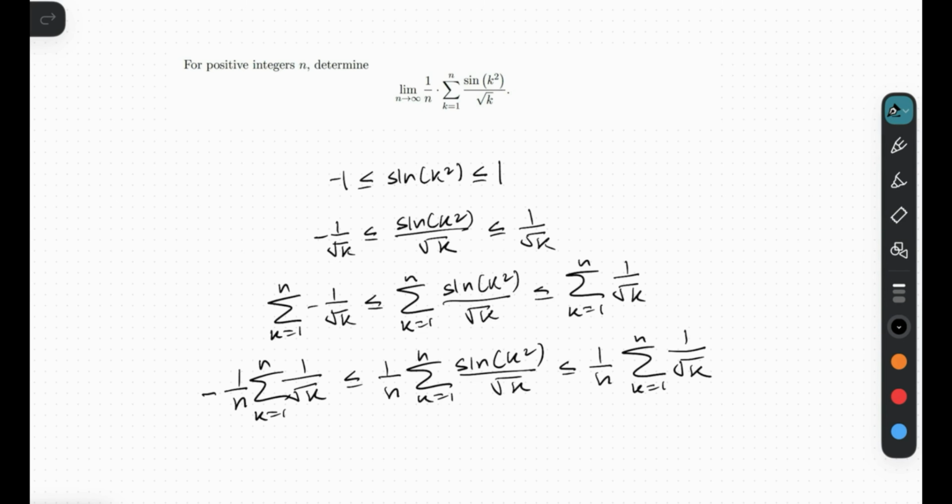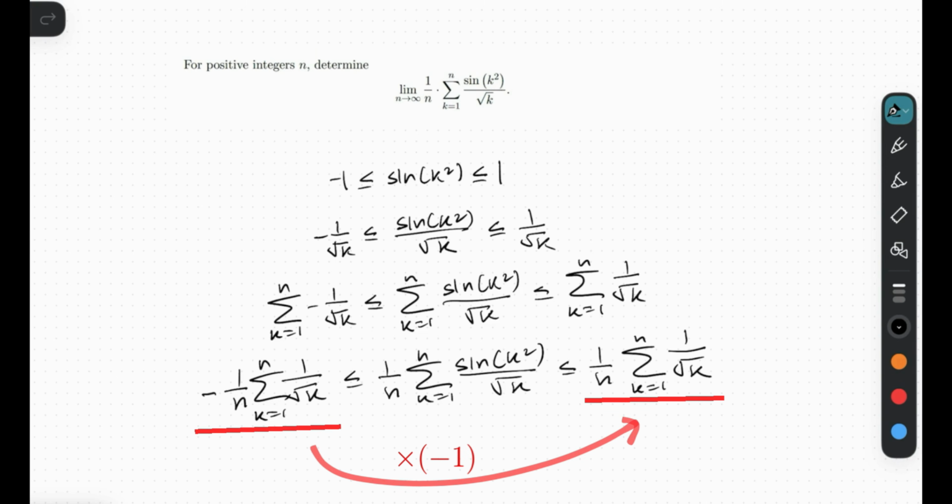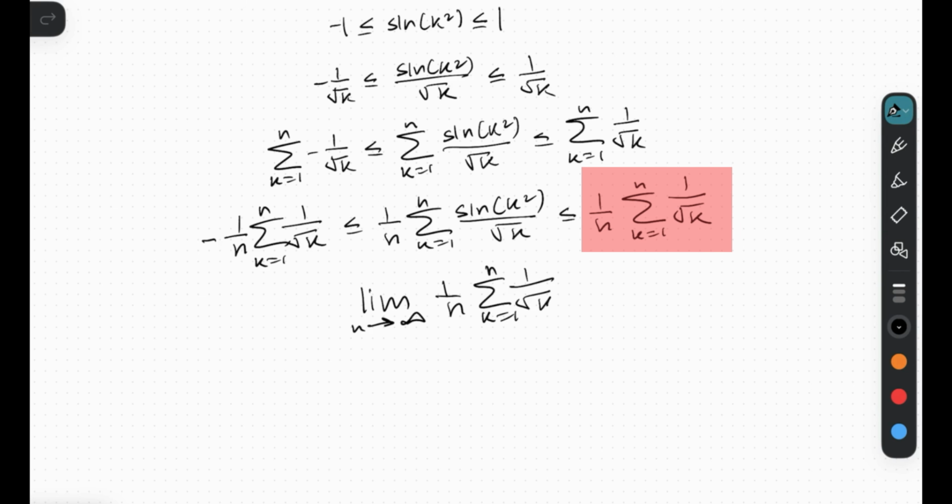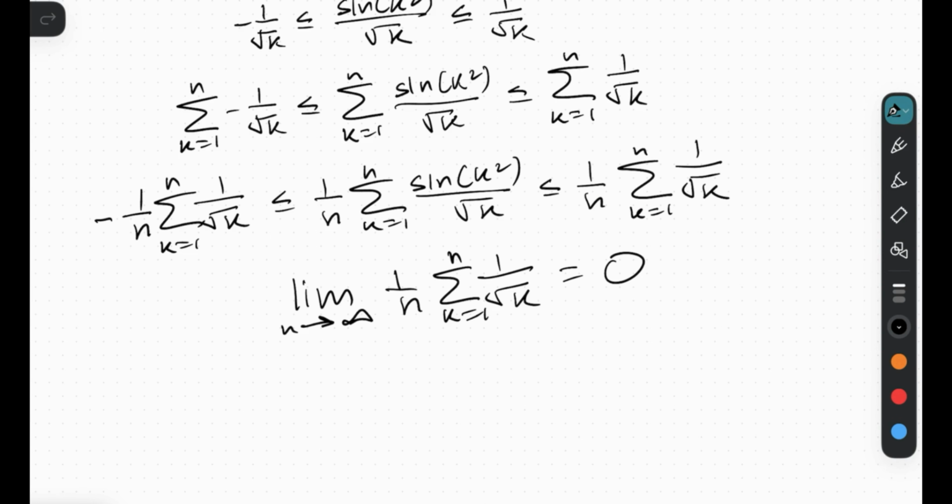Alright, well, I hope you noticed that this over here is just the negation of this. So therefore, if you really want the limit of these two things to be approaching the same value, your only hope is if the limit as n approaches infinity of this sequence, right? You want this to approach 0. That is your hope. Now, of course, we have no idea whether this is true.